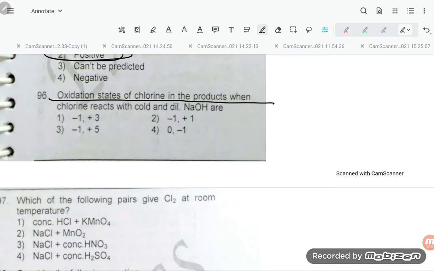Oxidation state of chlorine in the products when chlorine reacts with cold and dilute NaOH.